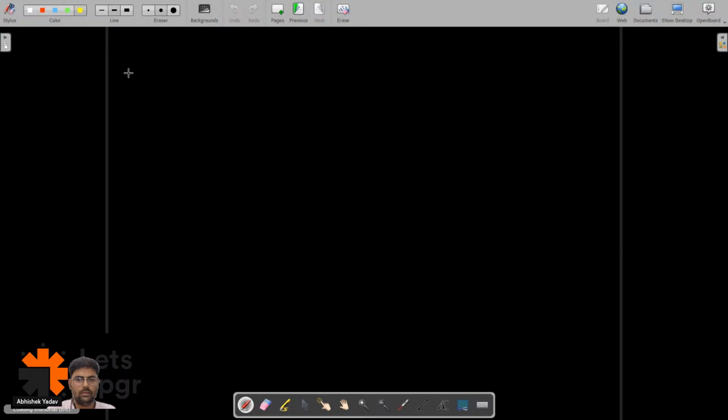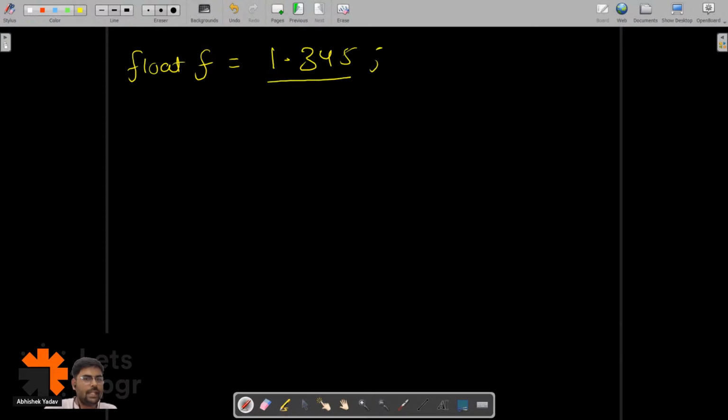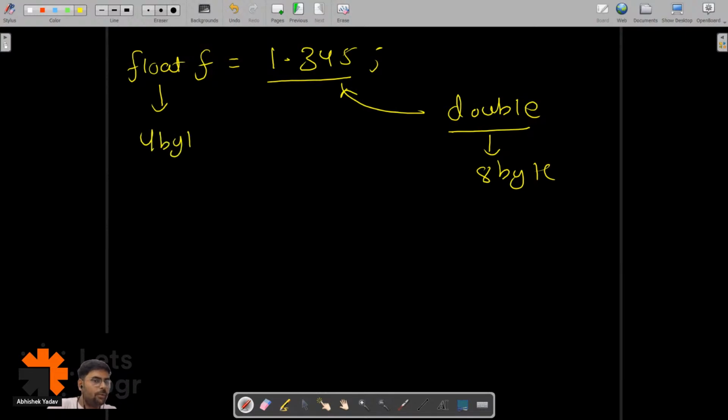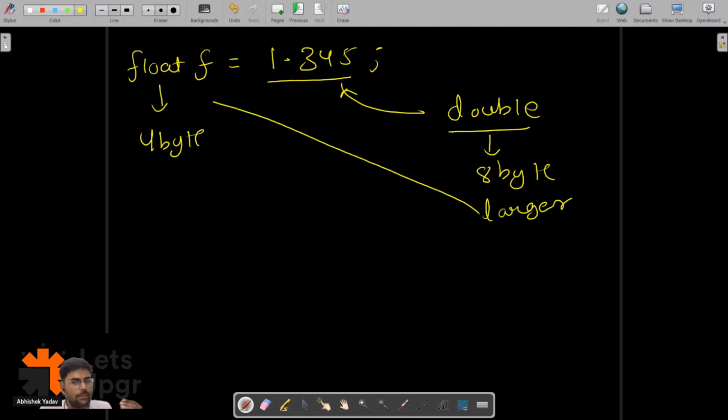Yeah. So I have float f equal to 1.345. And we are saying, hey, this data is of double type. We know double takes 8 bytes and float takes 4 bytes. So what I am trying to do is store a larger data type value in a smaller data type container. When I try to do this kind of stunt, there will be a loss of data.